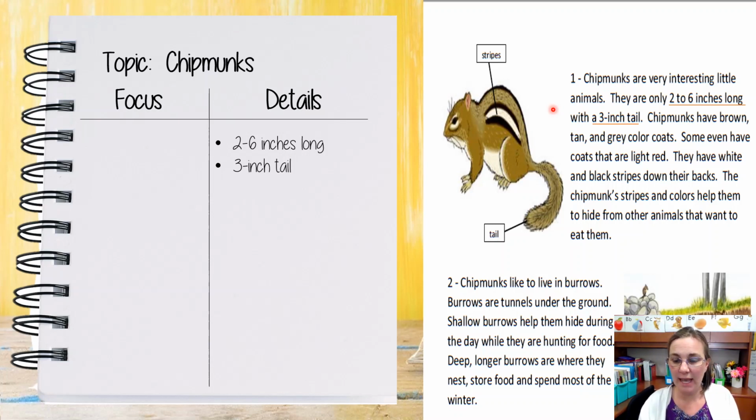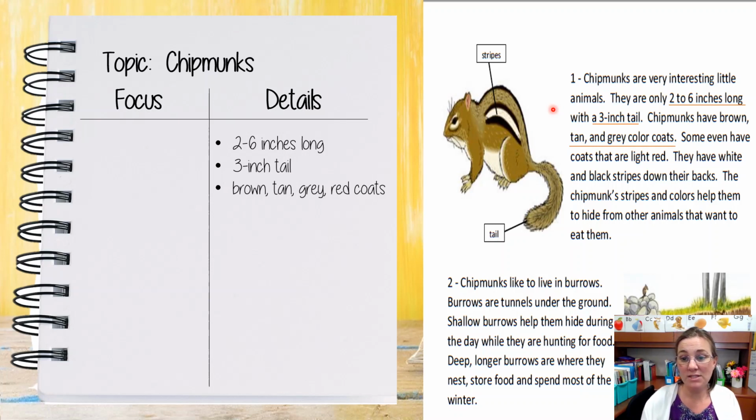Chipmunks have brown, tan, and gray color coats. Some even have coats that are light red. So now I know what their coats look like. I need to jot that in as a key detail because now I know what they look like. So I can jot brown, tan, gray, and red coats.